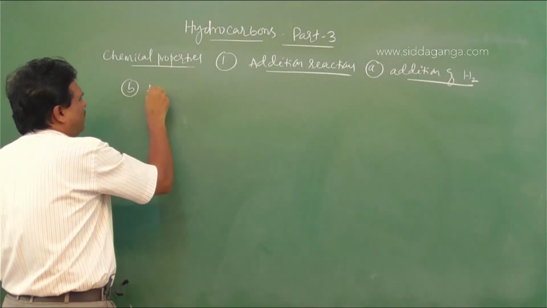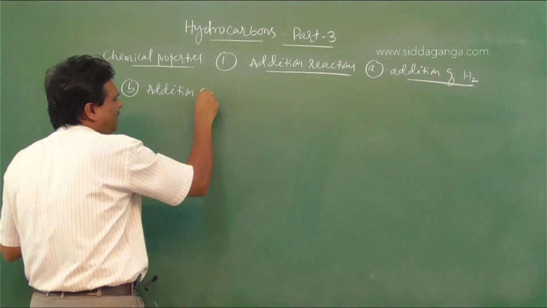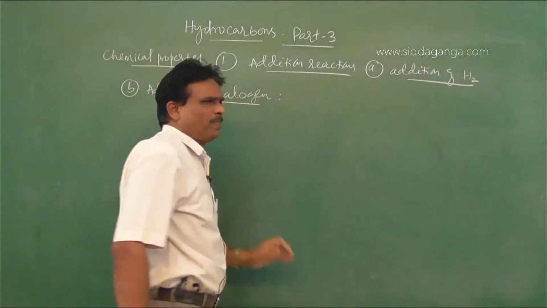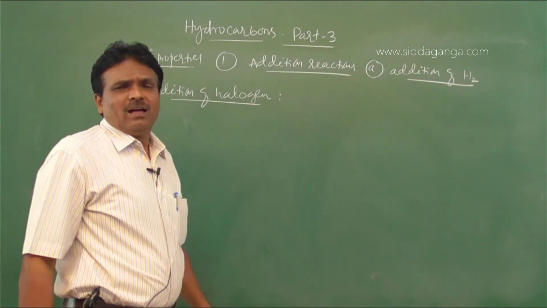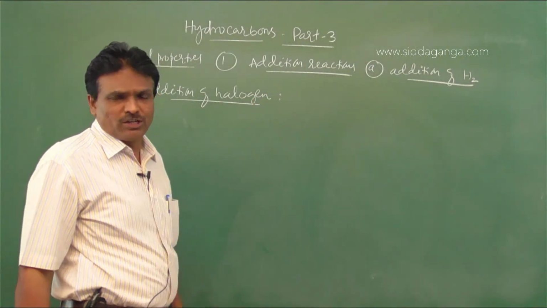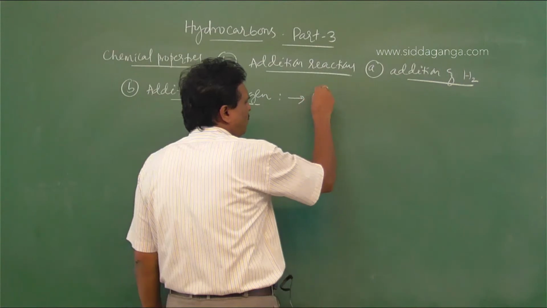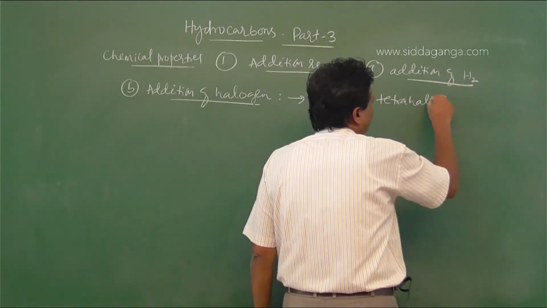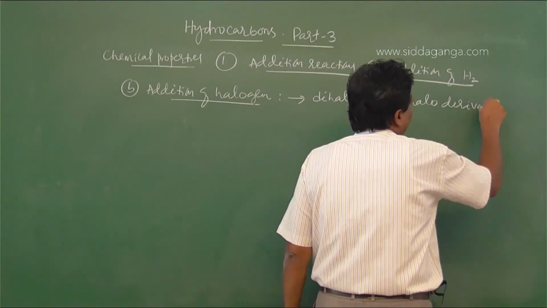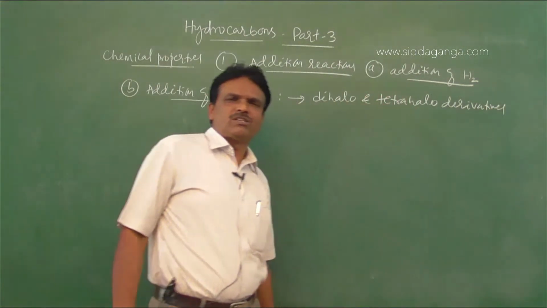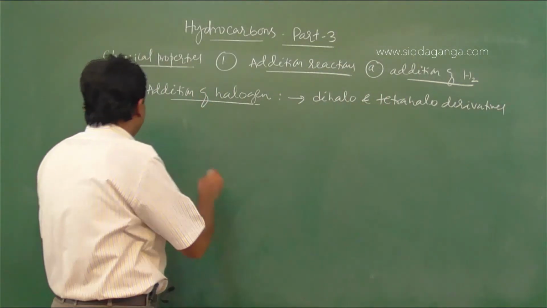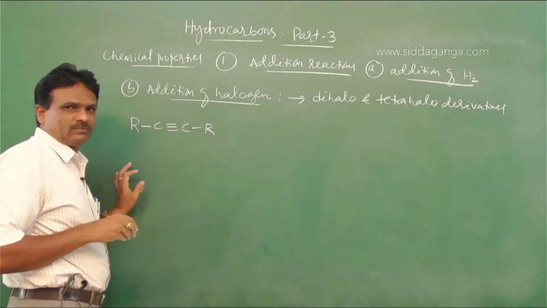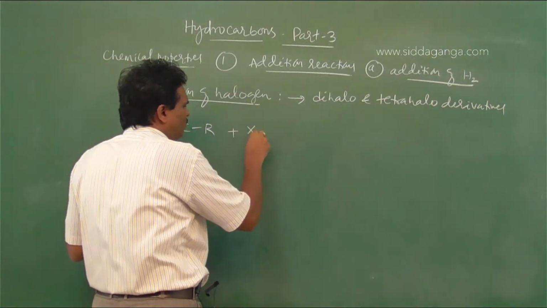Second one, addition of halogen. So alkynes undergo addition reactions with halogen to form dihalo and tetrahalo derivatives. Tetrahalo derivatives are formed when alkynes, or C triple bond C, react with halogen.